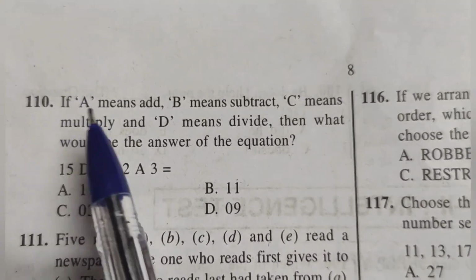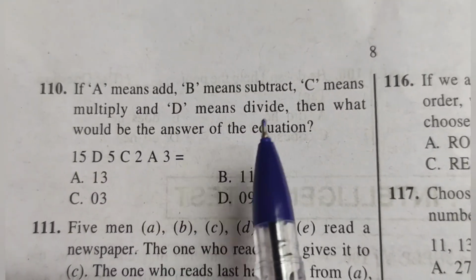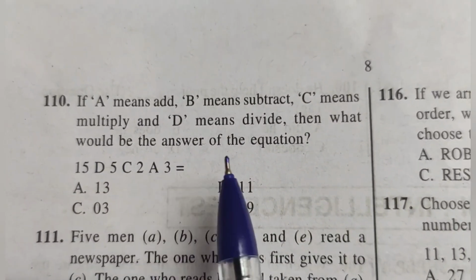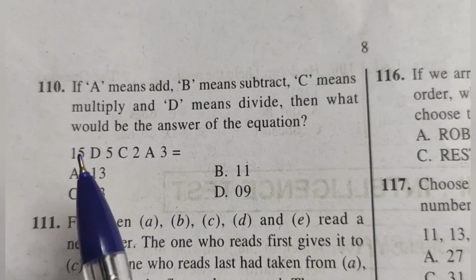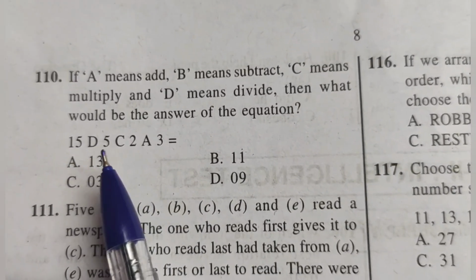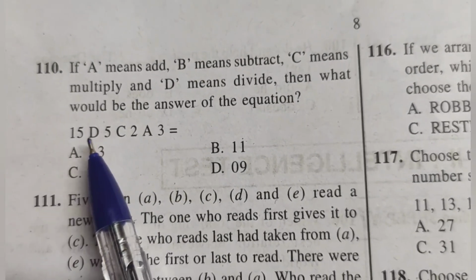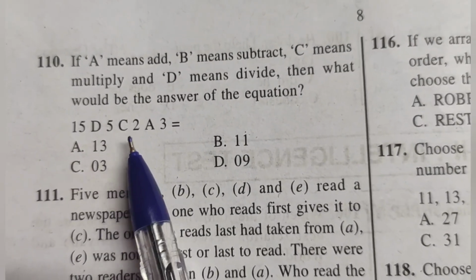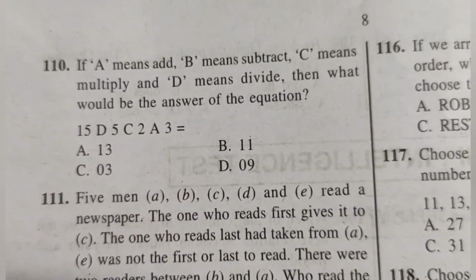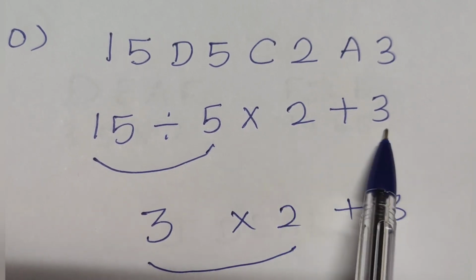110. If A means add, B means subtract, C means multiply and D means divide, then what would be the answer of the equation 15 D 5 C 2 A 3? D means divide, C means multiplication, A means add. So we have to do 15 divided by 5 into 2 plus 3. When you substitute, you get like this.